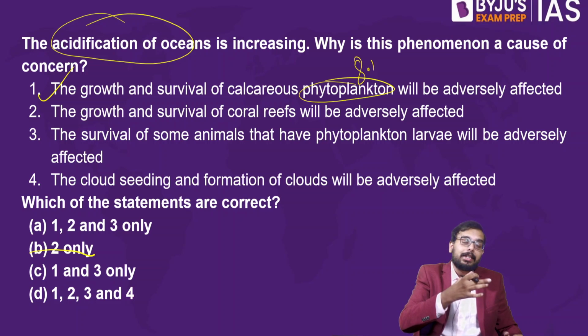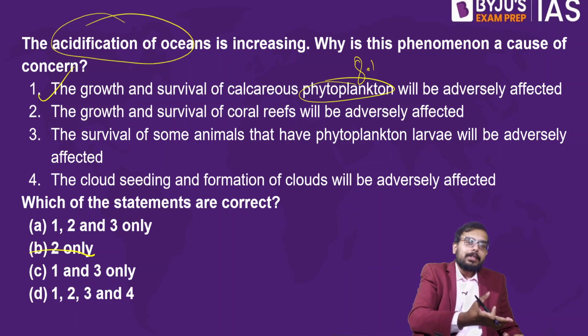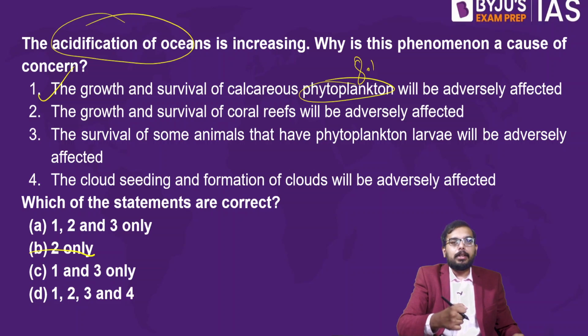Yes, as I told you yesterday in the previous class, the coral reefs or the coral polyps are the most sensitive animals. Even 1 degree Celsius here and there, the coral polyps die. With an increase in acidification, the coral reefs die. So the coral polyp is a sensitive organism. The growth and survival of coral reefs will be adversely affected. So this is absolutely true.